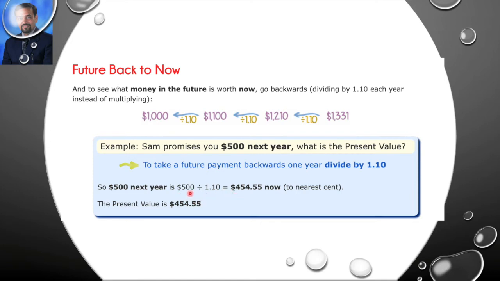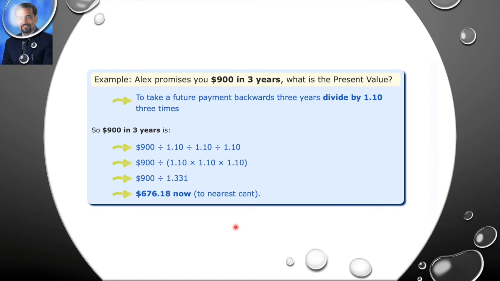So if we divide 500 by 1.10, it becomes 454.55. Okay, so we are taking it to 2 digits. So the present value is 454.55, which you will get next year as 500, right? So it's easy now to understand that the future value is 500 and the present value of the same is 454 only. So present value is more than future value, correct?